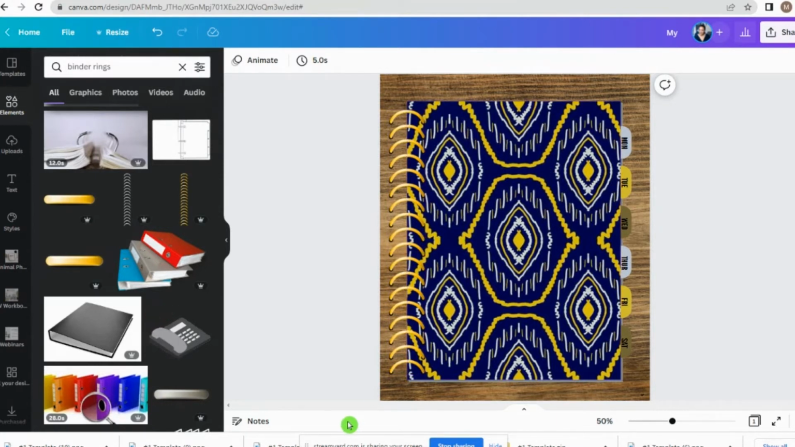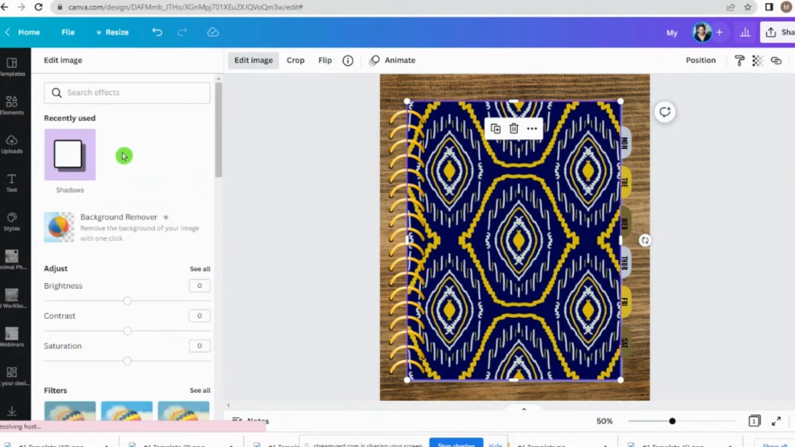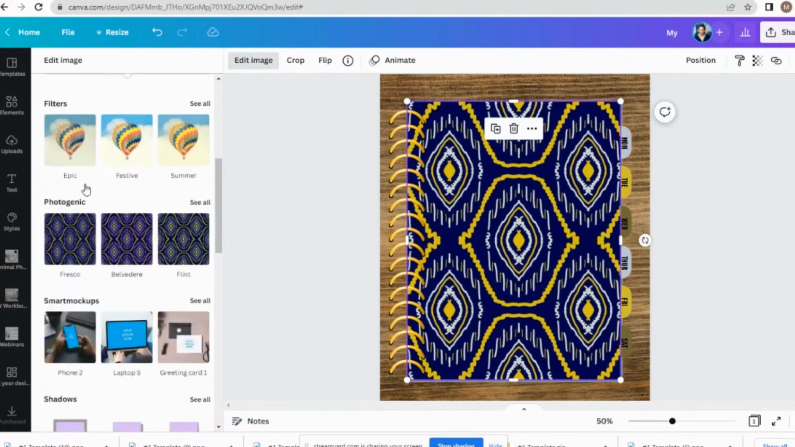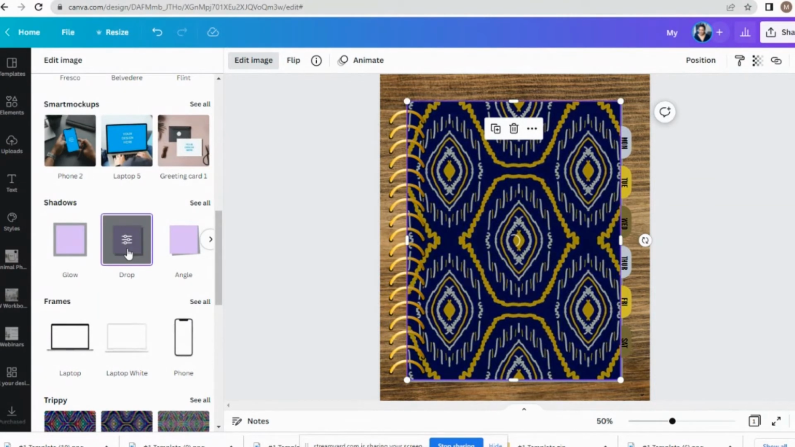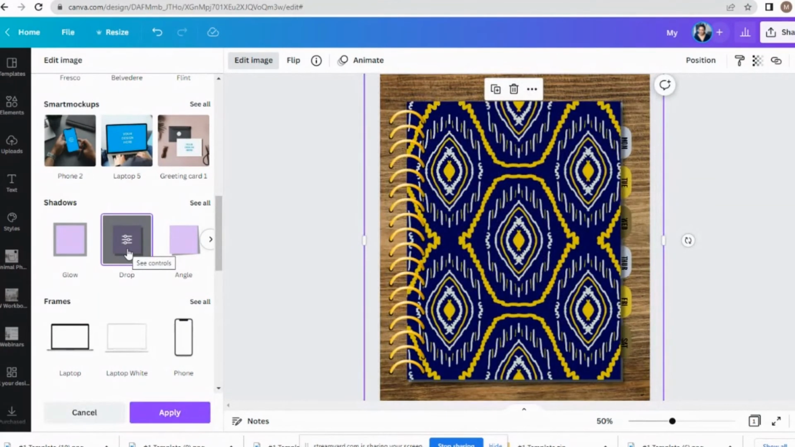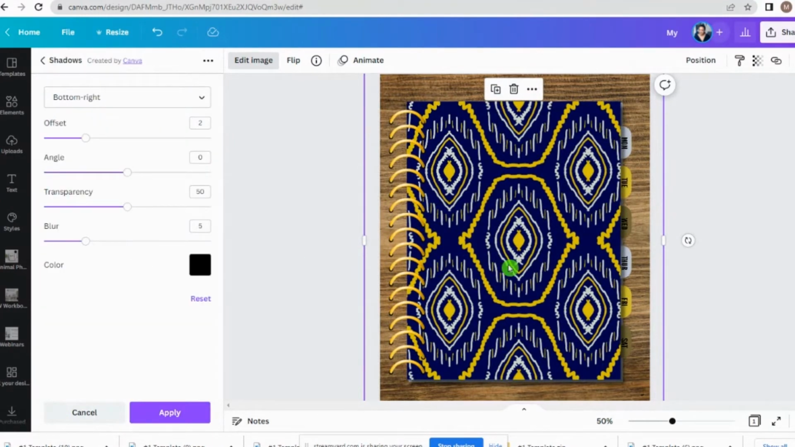One of the first things that we want to do is just give this some depth. And so what we're going to do is click on edit image. We are going to come down and click on shadows, and we are going to place what's here in the middle, a drop shadow. As you can see, once you do the drop shadow, it just gives it a little depth. It makes it seem like it's sitting up off of the table.